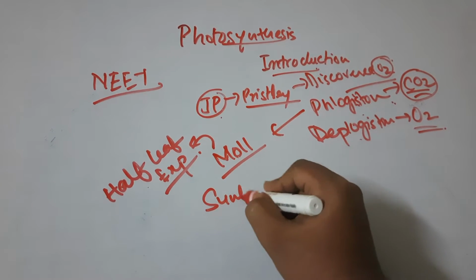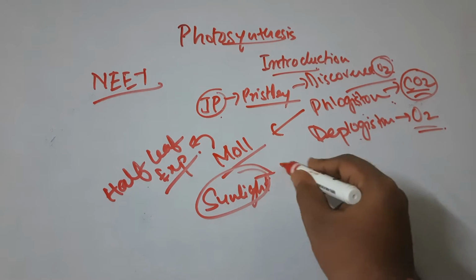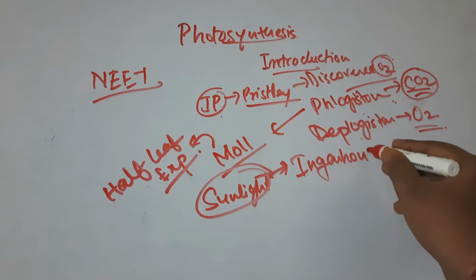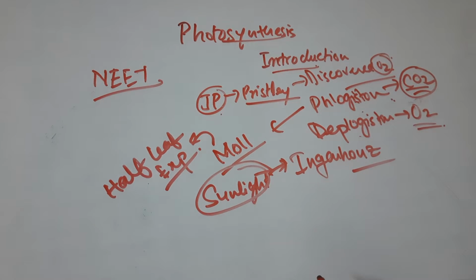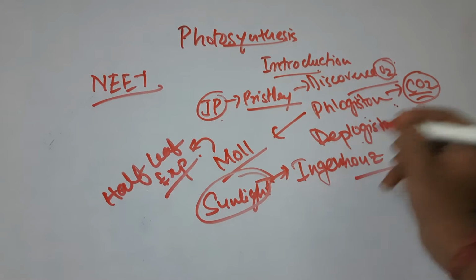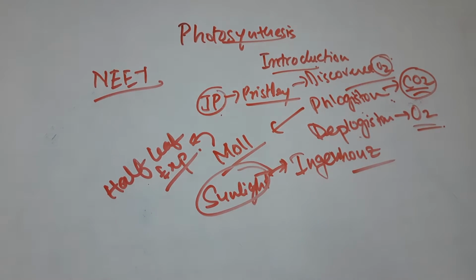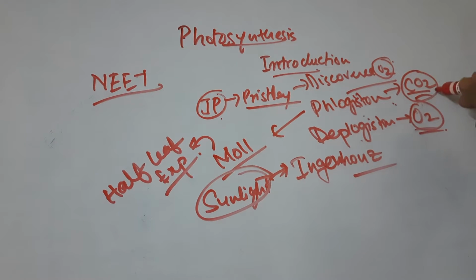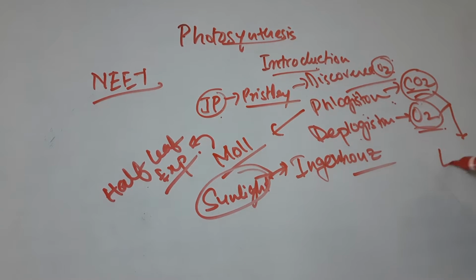Another thing which is required for photosynthesis is sunlight. And who gave this idea? Ingenhousz gave this idea. So these are very important things. We are also getting another name. Actually, those who told about CO2 and O2 being involved is Lavoisier.